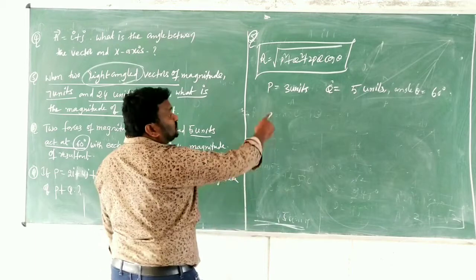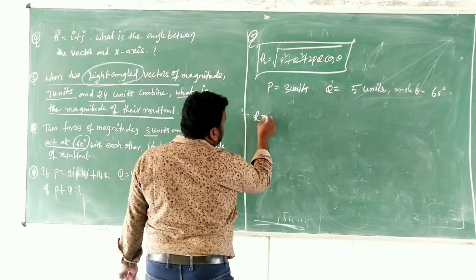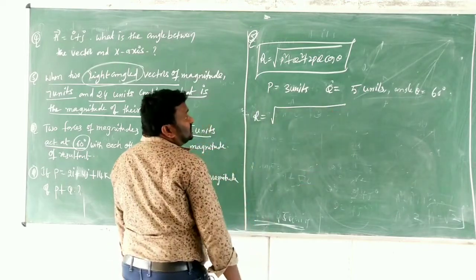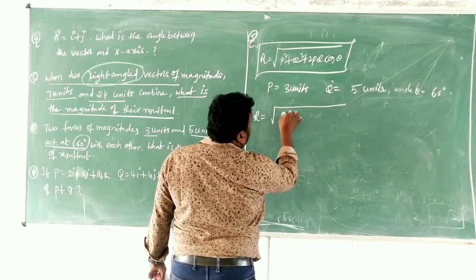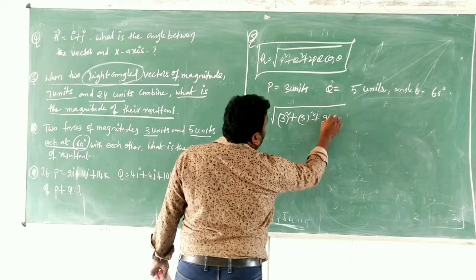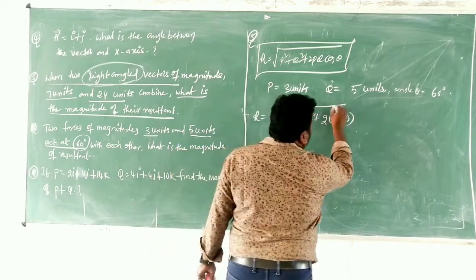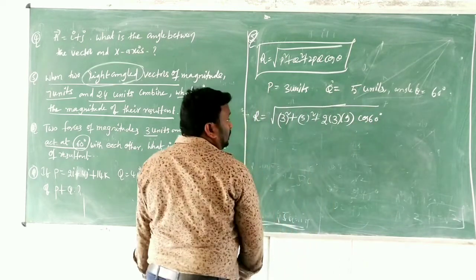Now we have to substitute values in the above equation. R equals the square root of 3 squared plus 5 squared plus 2 into 3 into 5 into cos 60.